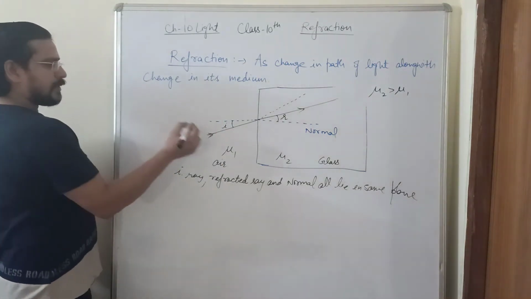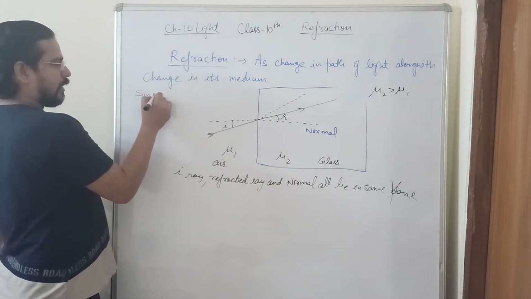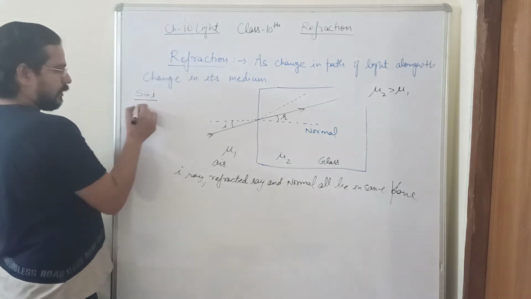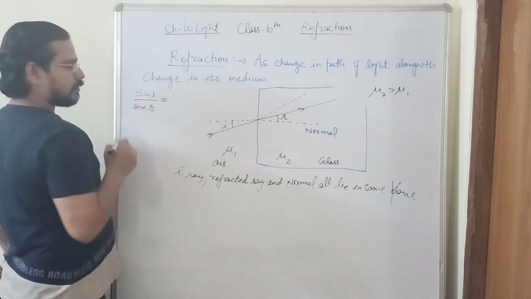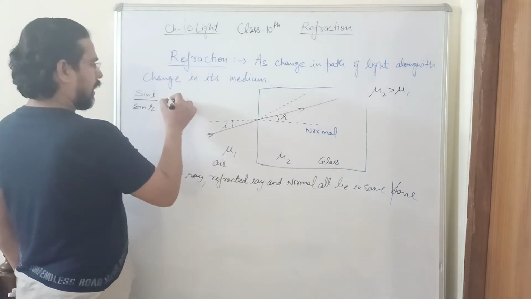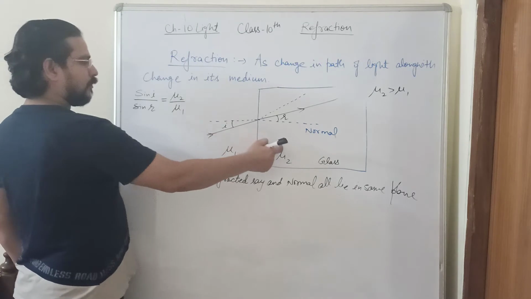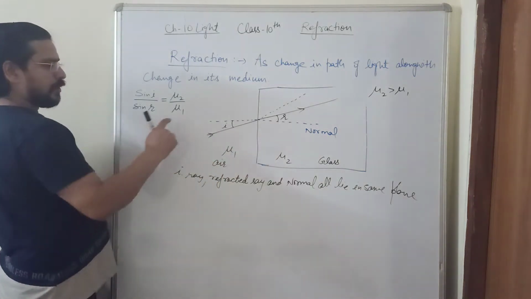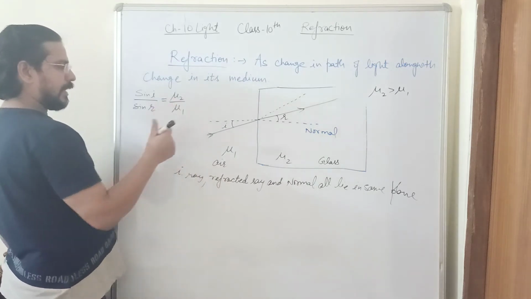The second law states that the sine of the angle of incidence divided by the sine of the angle of refraction is always a constant and is known as the relative refractive index of medium 2 with respect to medium 1. So sin i by sin r is equal to mu2 by mu1. You can remember it anyway.